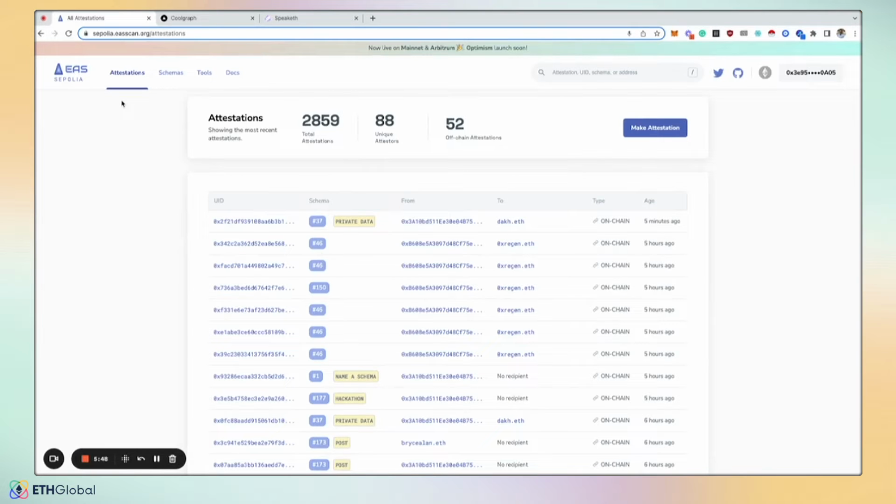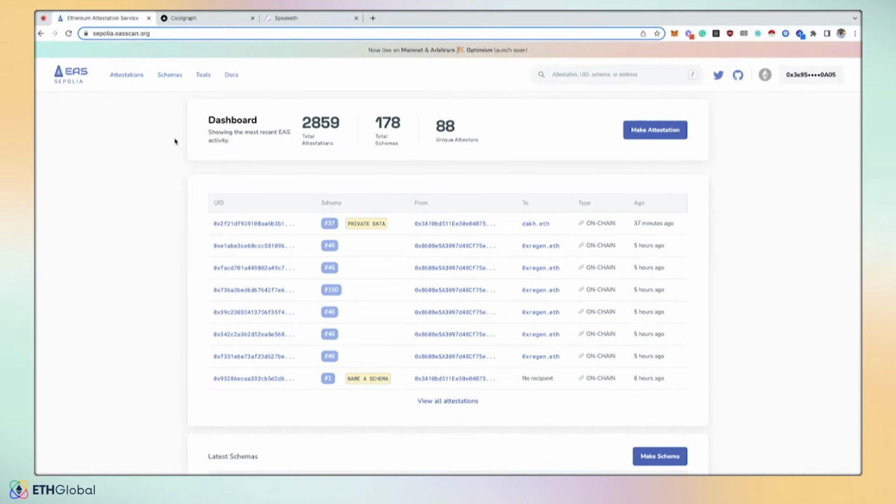This is basically the Etherscan of attestation. It's called EAS scan. If you go to the chain selector, we're live on mainnet, Arbitrum, Sepolia, Optimism, Goerli, Base. We're also on Optimism Bedrock. By the time you watch this, it'll be available.